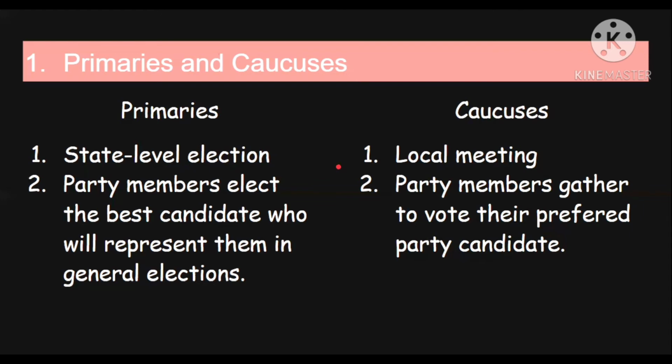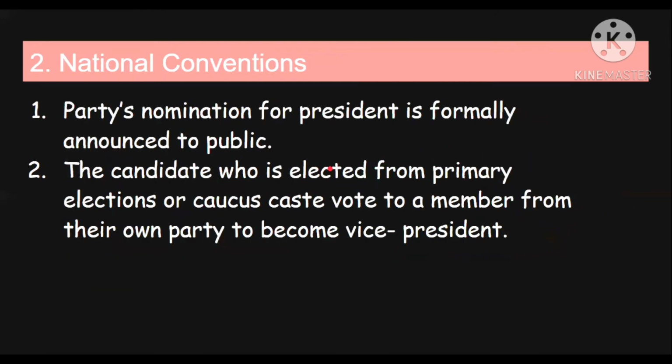Now, after party members elect the presidential nominee, in the second step, that is national conventions, the elected nominee is formally announced to the public. And now this elected nominee will cast a vote for a member from his own party to be vice president.